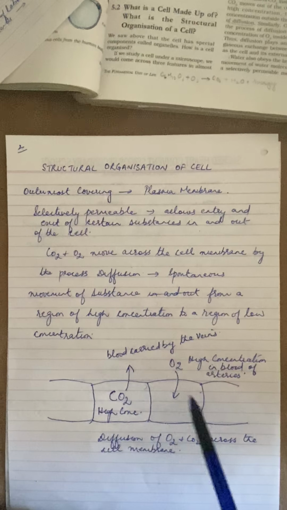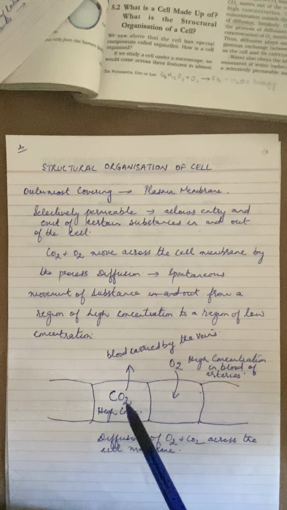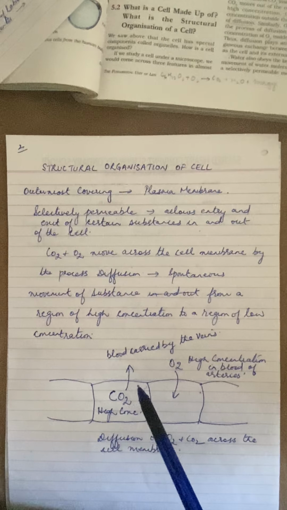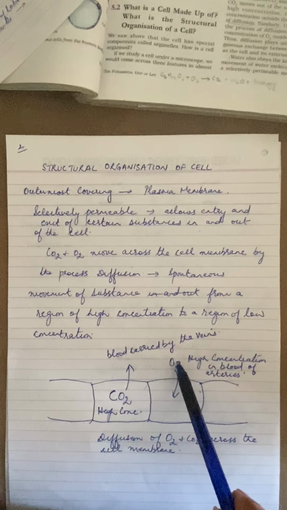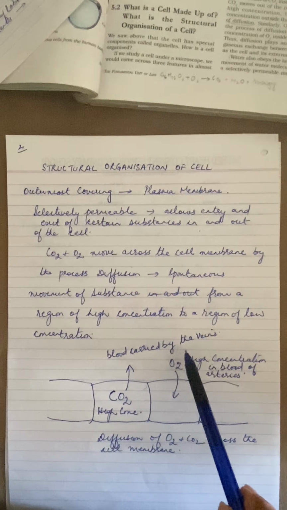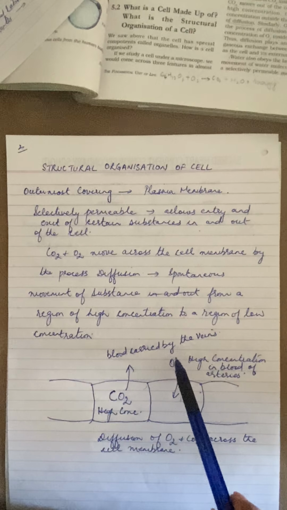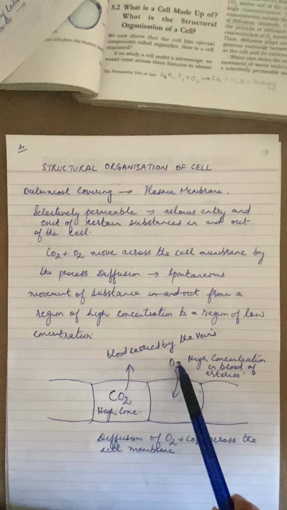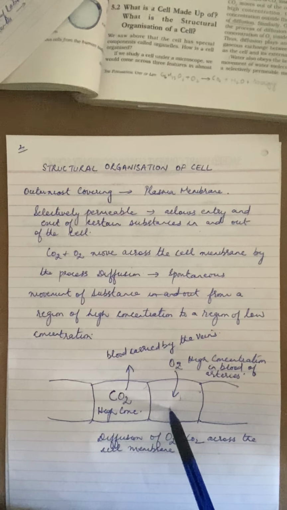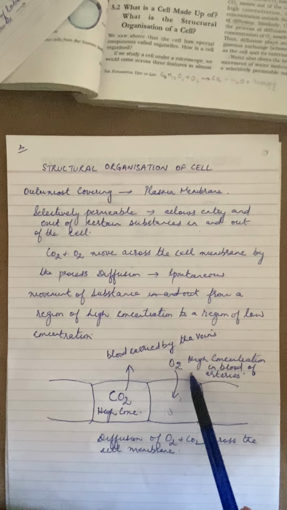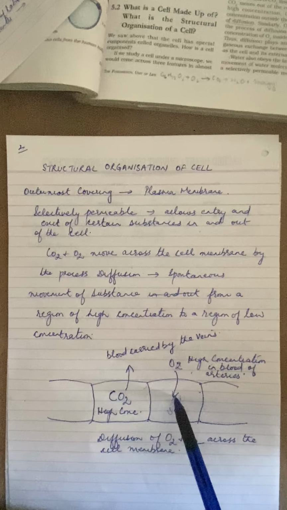Now just see, this is a schematic diagram of how the exchange of gases occurs in a cell. So I've drawn some cells. You can consider it as a situation in which carbon dioxide and oxygen are diffusing in and out of the cell. When the oxygenated blood, that is, blood rich in oxygen, is brought near the cell with the help of blood capillaries, the concentration of oxygen is more in the blood outside than inside the cell. So as in diffusion things move from a region of high concentration to a region of low concentration, oxygen will move inside the cell.